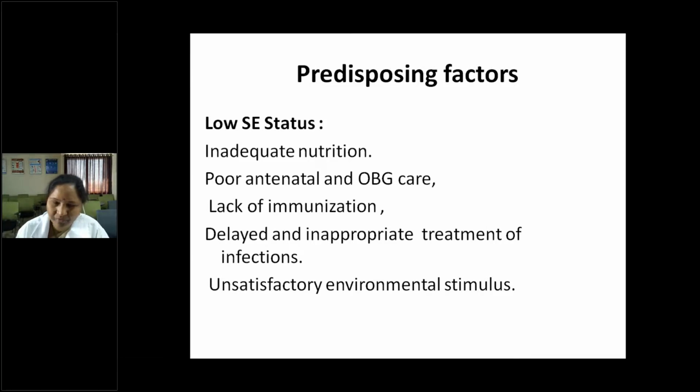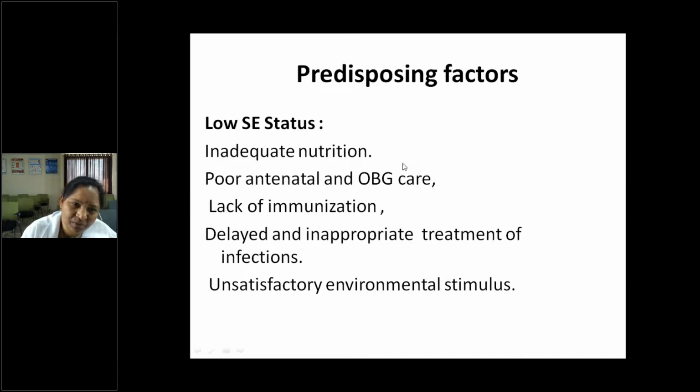So that's why good nutrition is important, not only to the baby, even to the antenatal mothers. So intrauterine growth retardation also can lead to mental retardation. So we have to prevent intrauterine growth retardation by adequate antenatal care to the mother and adequate nutrition to the antenatal mother.